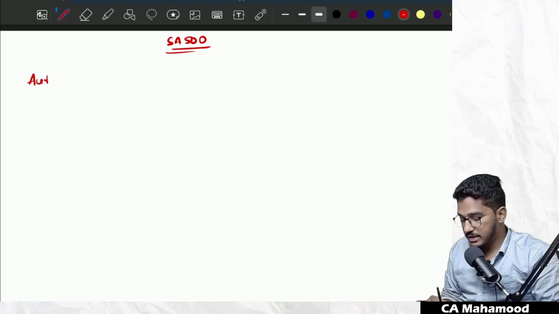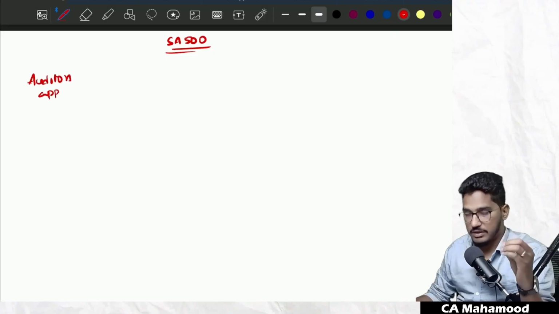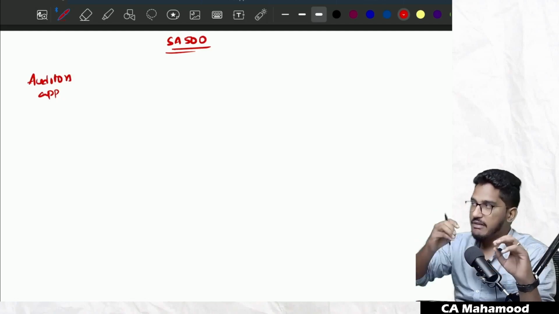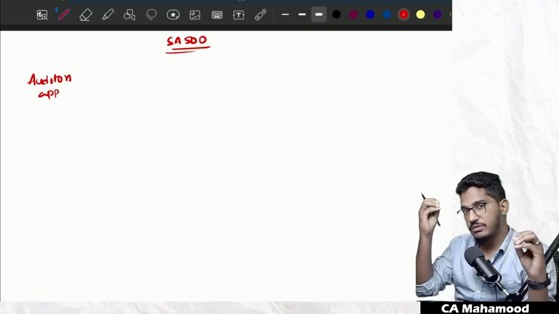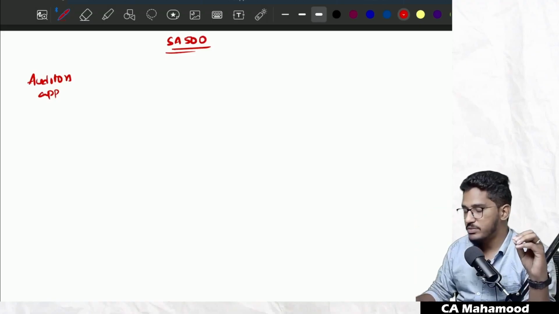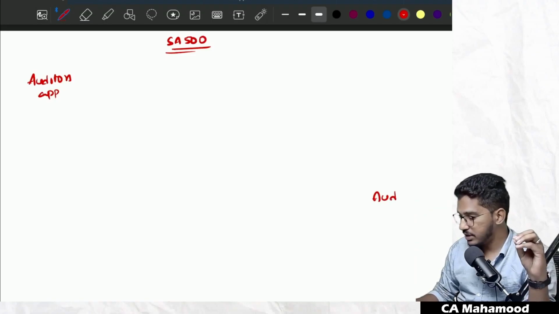First of all, the first and basic thing which will happen in the entire audit process is that the auditor will get appointed. And we know what the ultimate objective of the entire audit is. So what is the ultimate objective of the entire audit? The ultimate objective of the entire audit is the auditor's opinion.